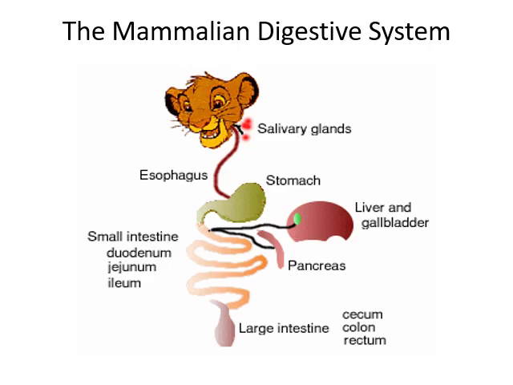It is a diagram that shows the mammalian digestive system with salivary glands, stomach, esophagus, liver, gallbladder, pancreas, and small intestine that contains duodenum, jejunum, and ileum parts. The large intestine contains cecum, colon and rectum parts.